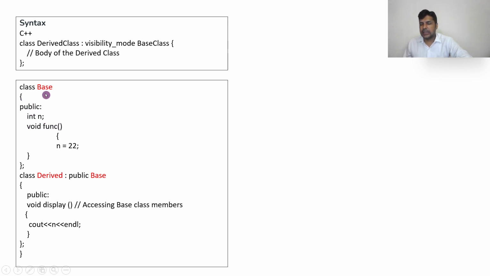I have created a class called base. The base class is written as usual, just like a normal class; we write nothing extra. For example, int n = 20. Now n can be used outside the class because it is public. If it is protected, it can be used in the child class also. If it is private, it cannot be used, and even the child cannot use it.